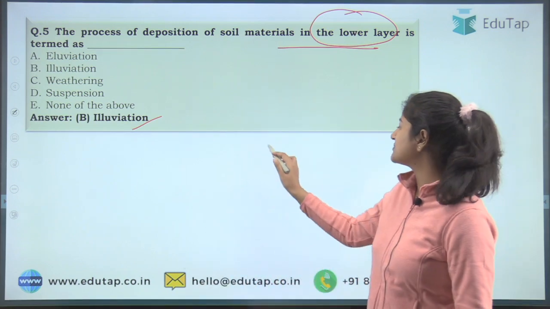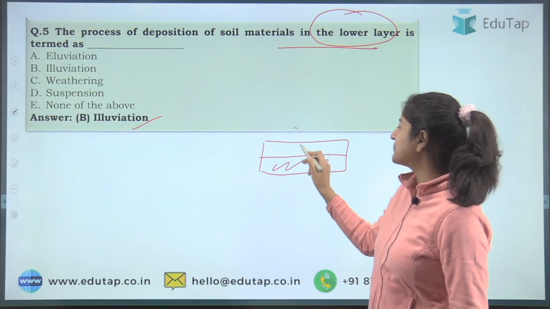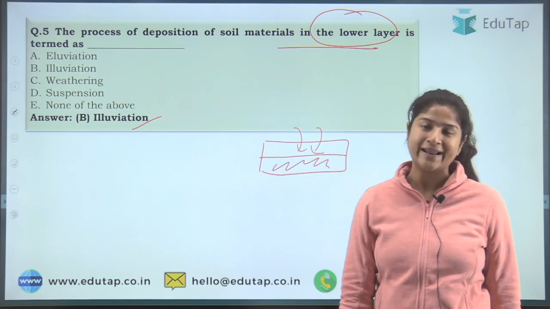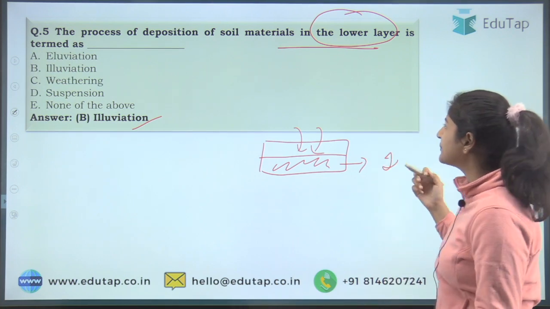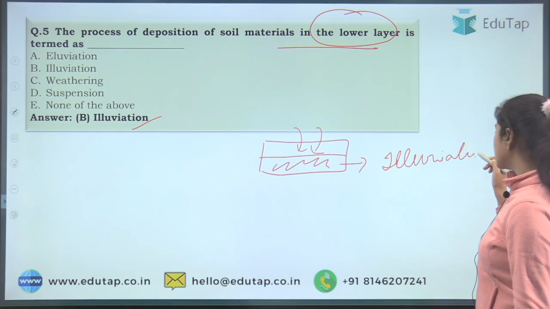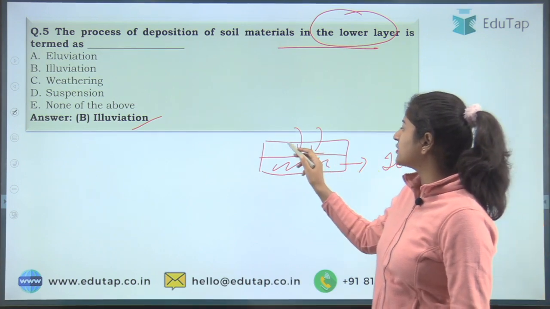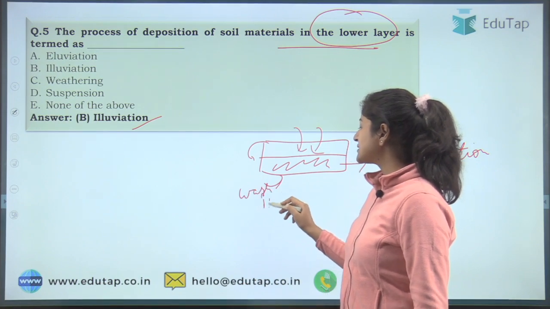See, if something is being collected in the lower area, it must be coming from the upper area only, right? So this collection or deposition is known as alluviation. The process of washing out is the opposite, and this is washing in, meaning material is being collected.